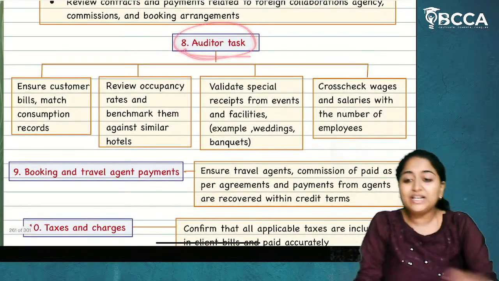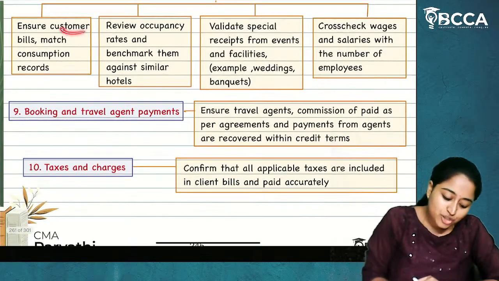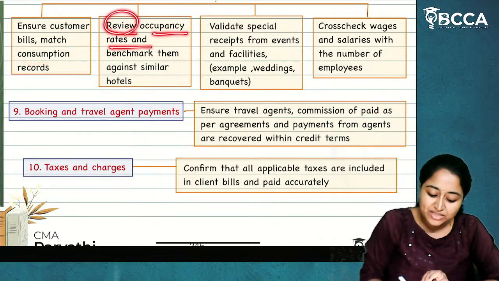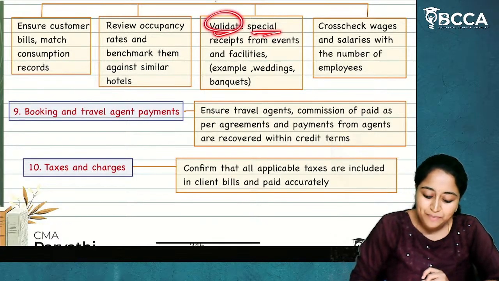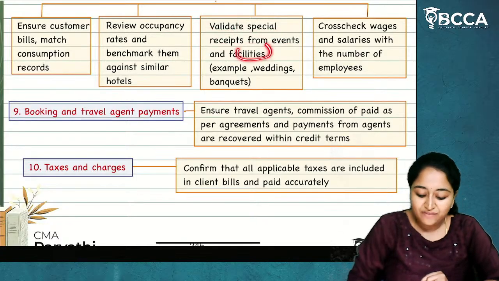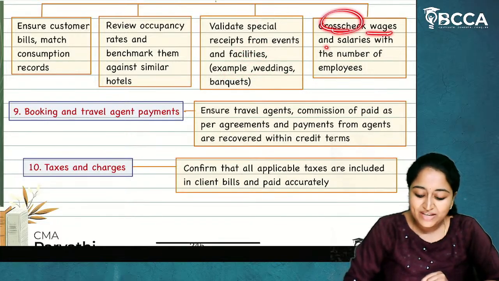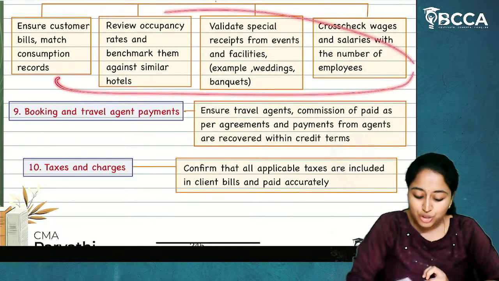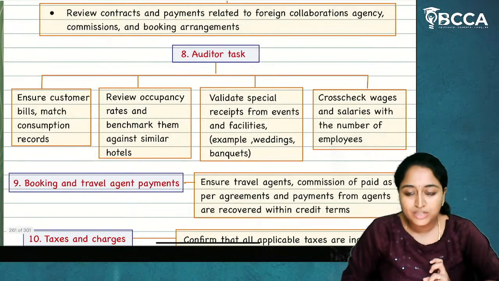Next, what does an auditor have to do when he is going for an audit of hotels? First, ensure customer bills match with the consumption records. Review occupancy rates and benchmark them against similar hotels. Validate special receipts from events and facilities, for example, weddings and banquets. Cross-check wages and salaries with the number of employees. All this should be mandatorily done by an auditor when he is going for an audit of hotels.